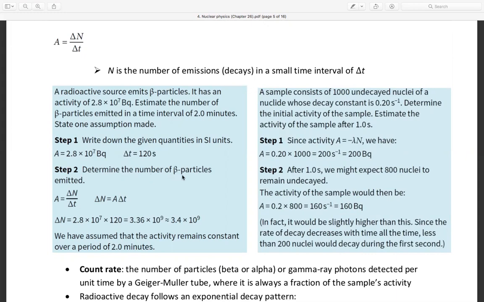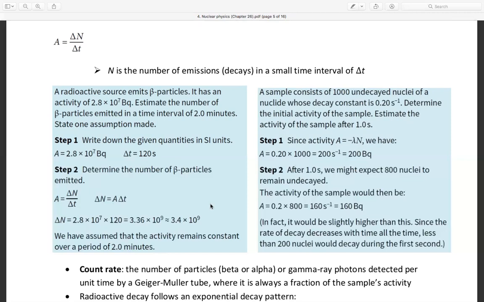Determine the number of beta particles by using delta N over delta t, or delta N equals A times delta t. We have delta N equals 2.8 times 10^7 times 120 seconds, which is 3.36, or 3.4 times 10^9. We have assumed the activity remains constant over the period of 2.0 minutes.